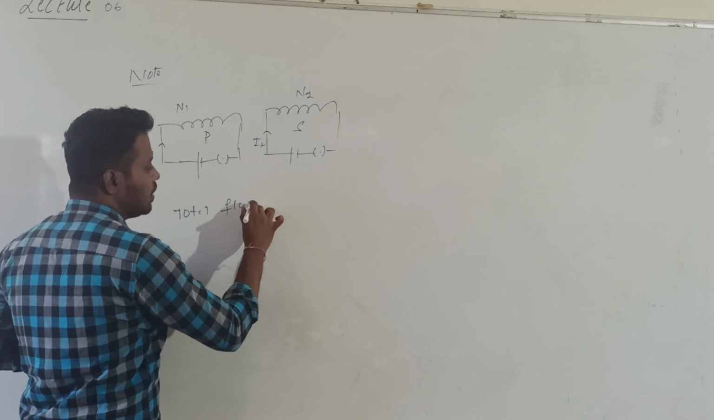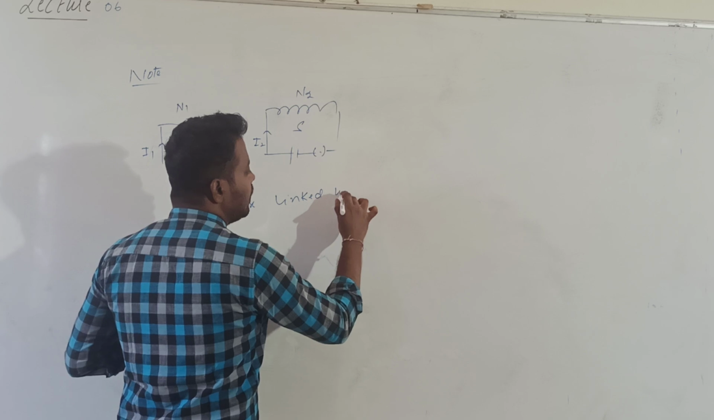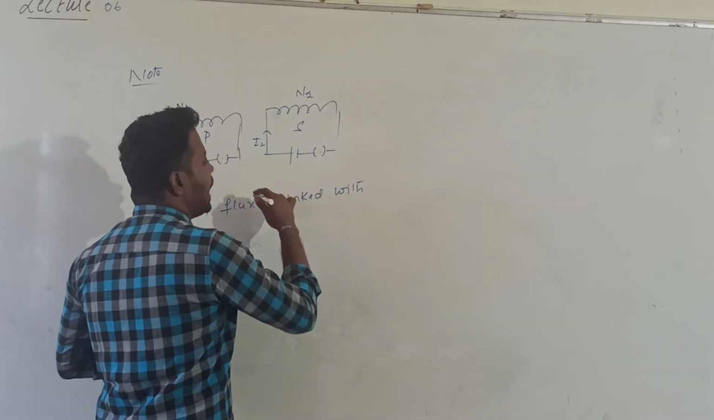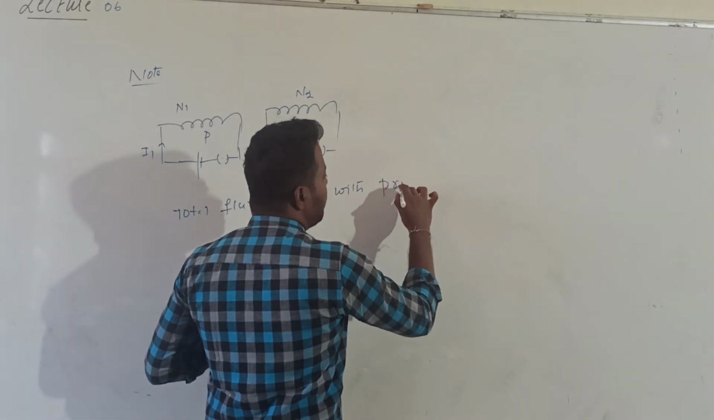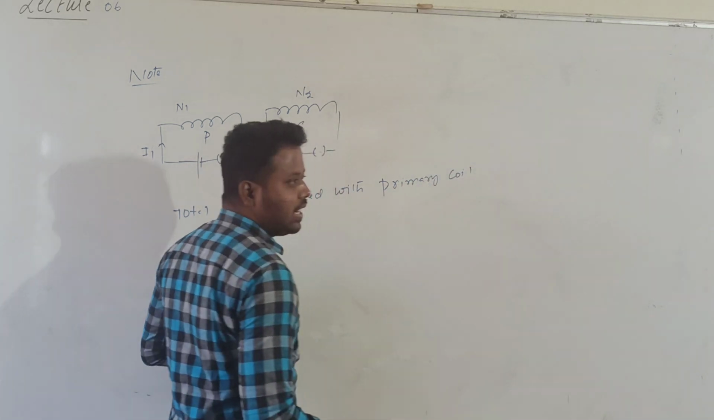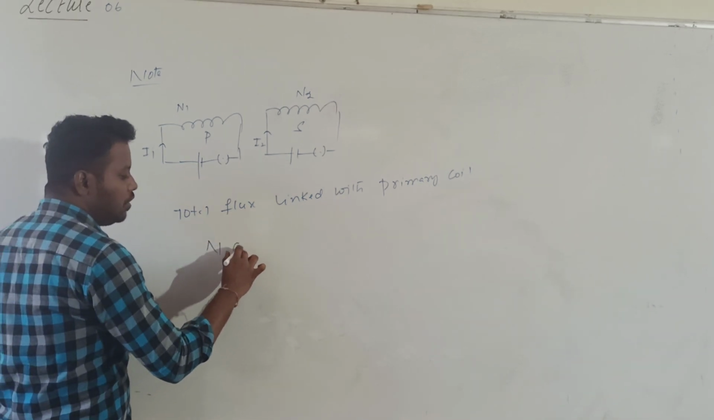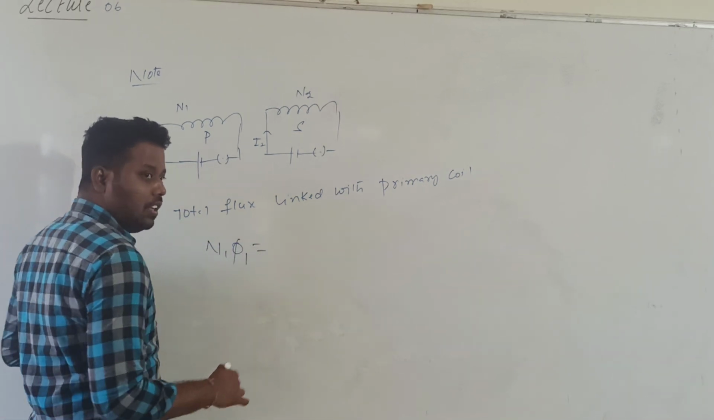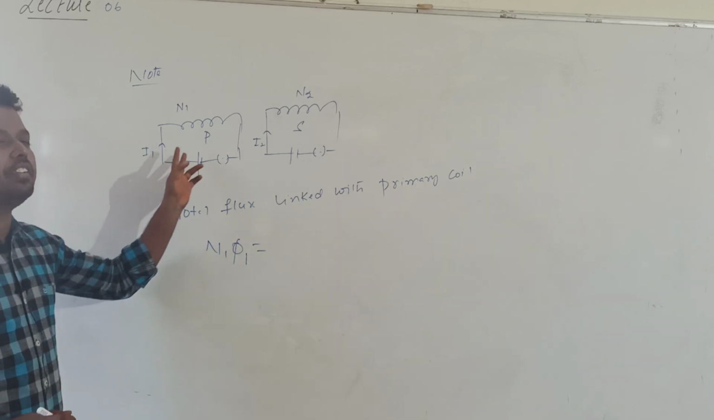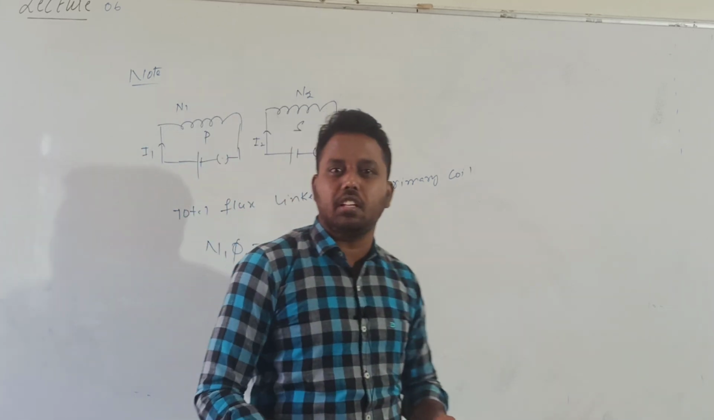The total flux linked with the primary coil, I want to calculate. So total flux is given by what? N1 into phi1, can I write? The total flux is because of two reasons: here because of self-induction and also mutual induction.